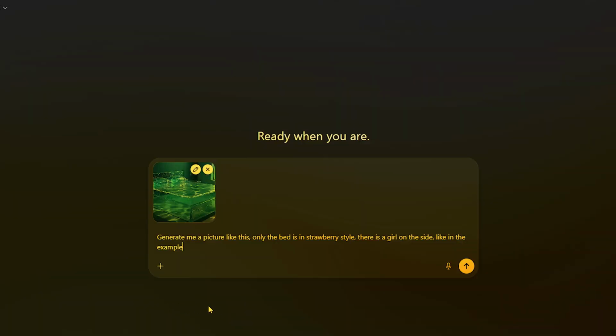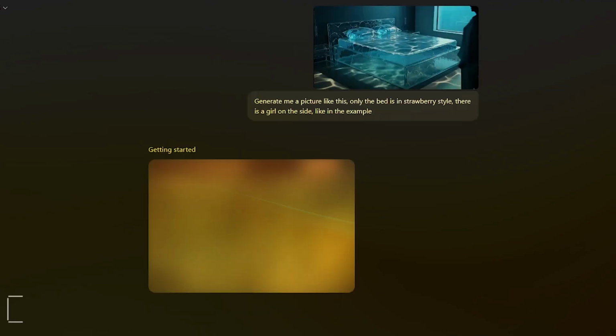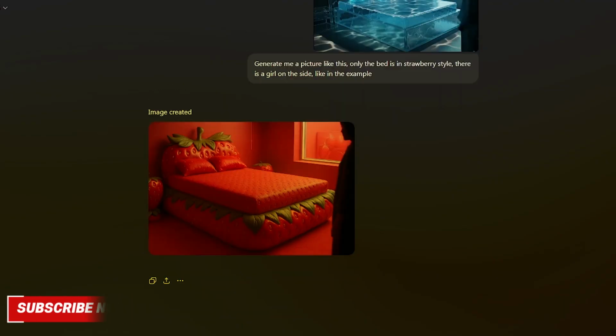Our first request: generate me a picture like this, only the bed is in strawberry style. There is a girl on the side like in the example. Now we wait until our image is ready. Great. The bed in strawberry style looks cool. My first style is ready.